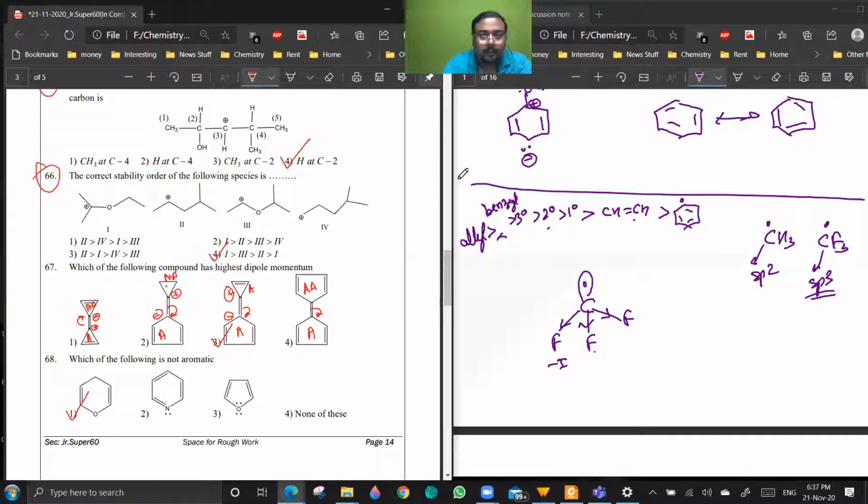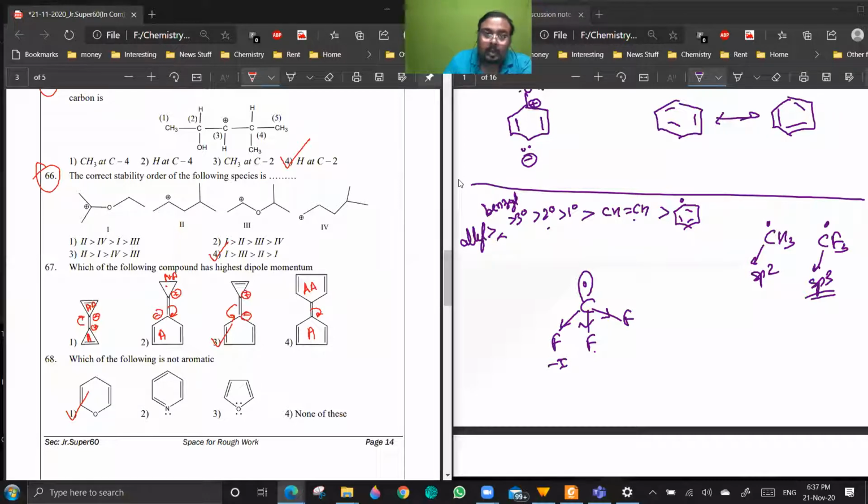For the 67th question, once again, could you explain that dipole moment concept by taking 2 examples? I have discussed this in the class just now. Exact questions I have discussed. See, suppose you are having this case. If I delocalize it in this direction, I get a negative charge here and a positive charge here.